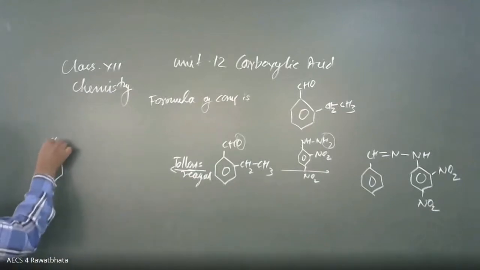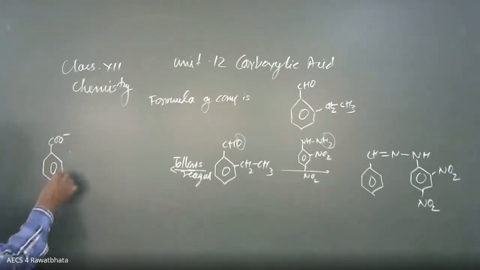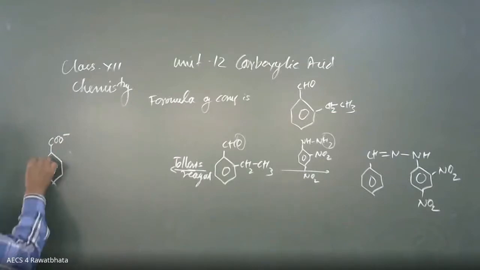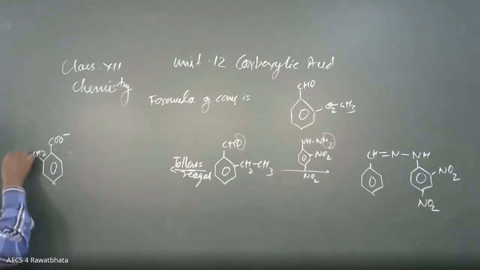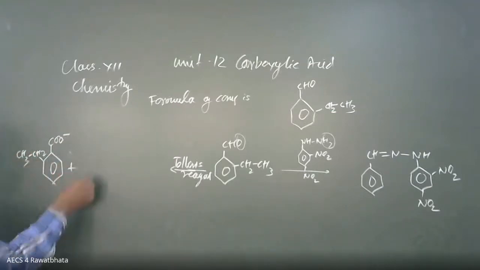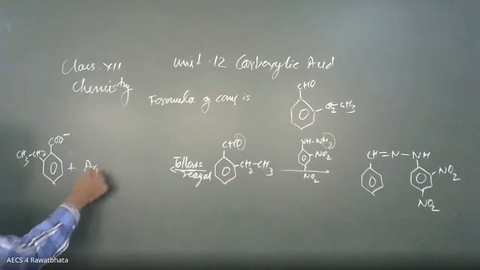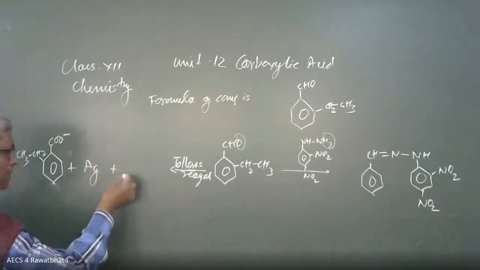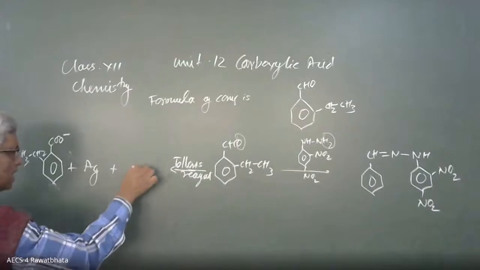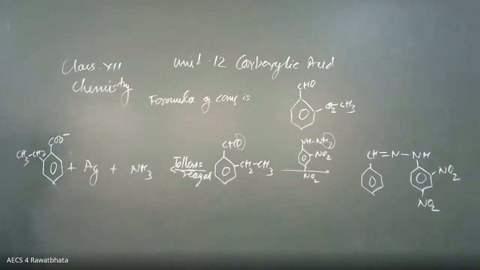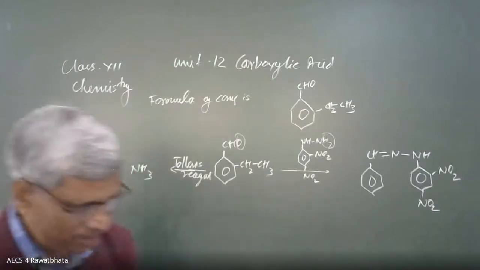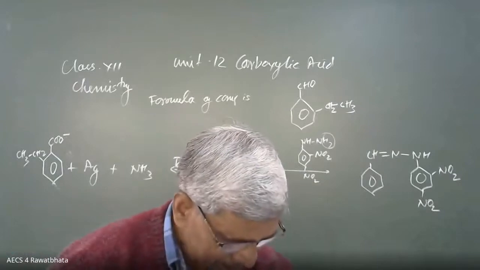This carboxylate ion will be COO minus, and here is CH2, CH3. This is the carboxylate ion, and we are going to get silver metal, and another compound is ammonia, NH3, like that. This is the verification of the second statement.